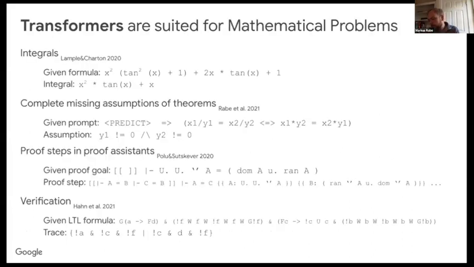Now I want to shortcut to some other success stories. Over the last couple of years, a new neural architecture, the transformer neural networks, have risen and solved a bunch of previously disconnected problems. At first they were successful in language, which is what they were originally designed for, but it turns out they can also process images and maybe even videos. So they are incredibly flexible. And it turns out they can also be used to solve mathematical problems.